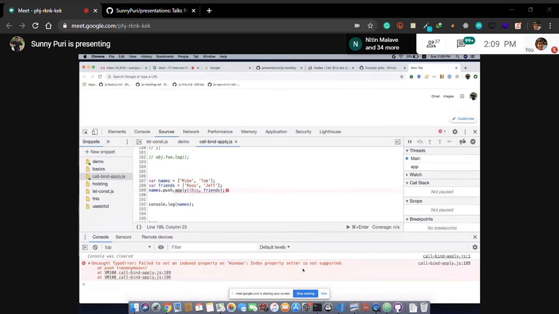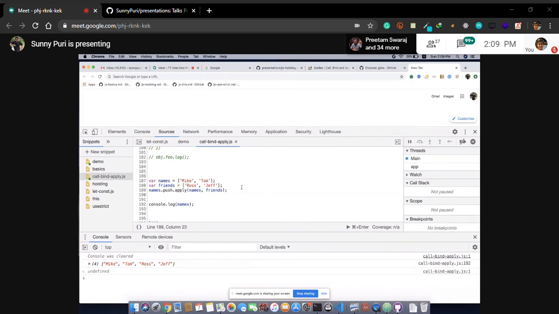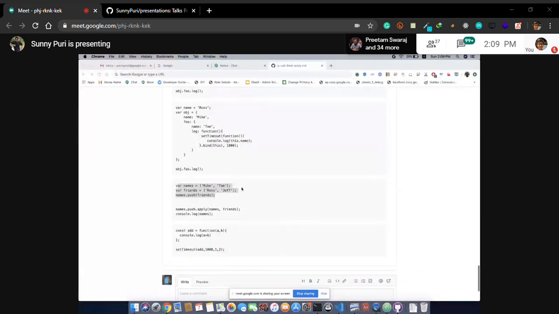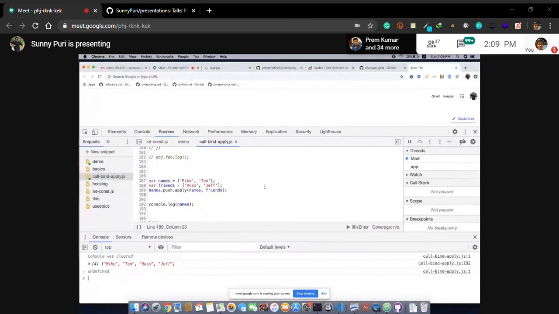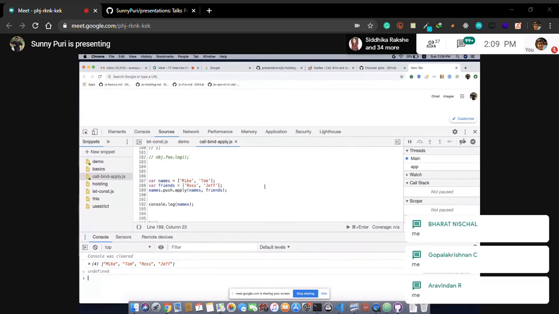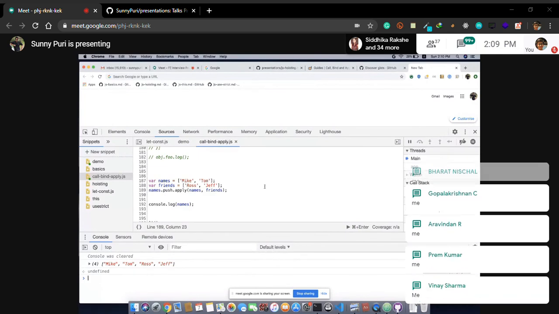Window is not a setter property. Setter is not supported. So I said use this array. Then I've covered this. So pretty much I've covered call by apply. How many of you feel now that at least you know what call by apply is? Nice, guys. Thank you so much.